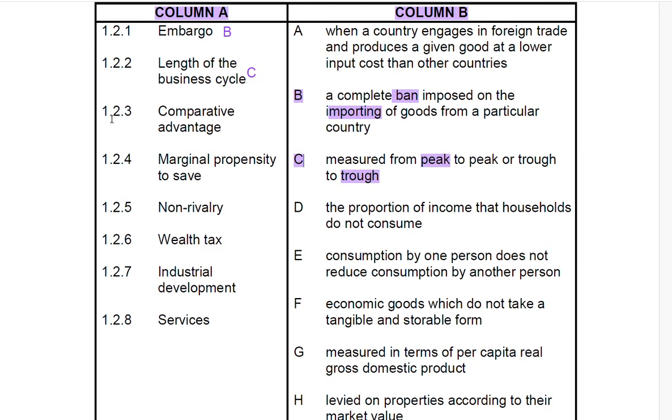Now we're going to move to 1.2.3, comparative advantage. What is a comparative advantage? A comparative advantage is when a country engages in foreign trade and produces a given good at a lower input cost than other countries. It means that a particular country can produce a certain good at a cost that is lower compared to other countries.